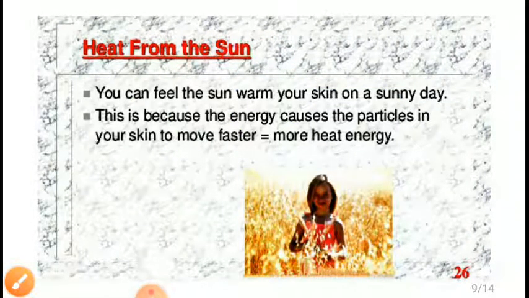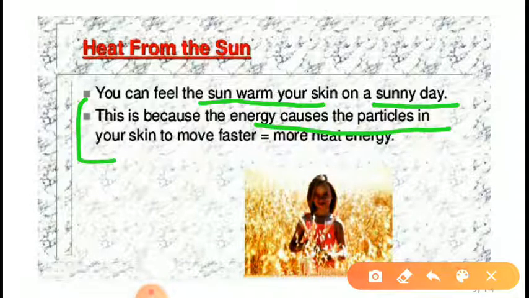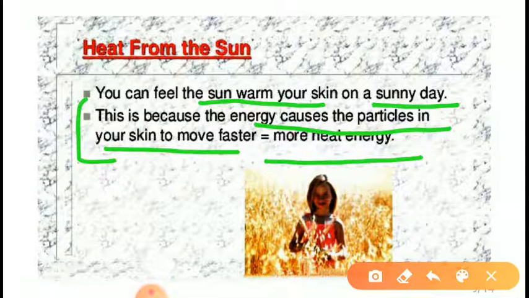Heat from the sun. You can feel the sun warm your skin on a sunny day. How does it occur? Due to radiation. This is because the energy causes the particles in your skin to move faster. That is equal to more heat energy.